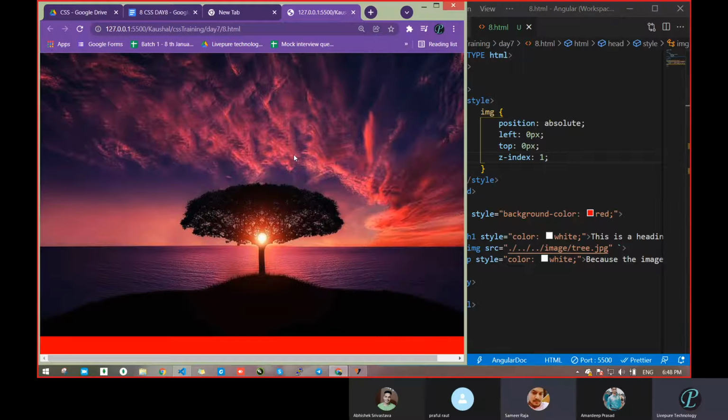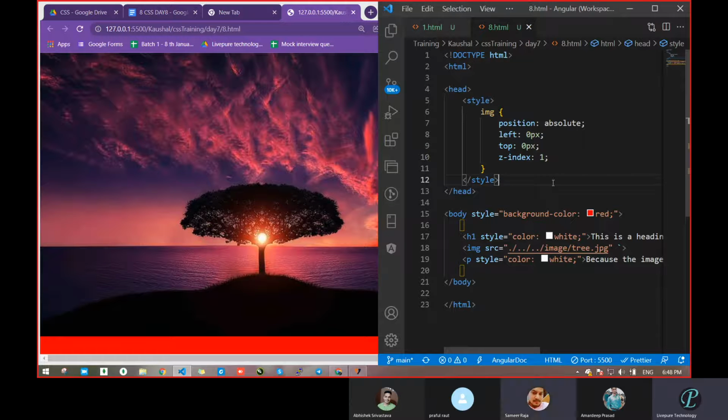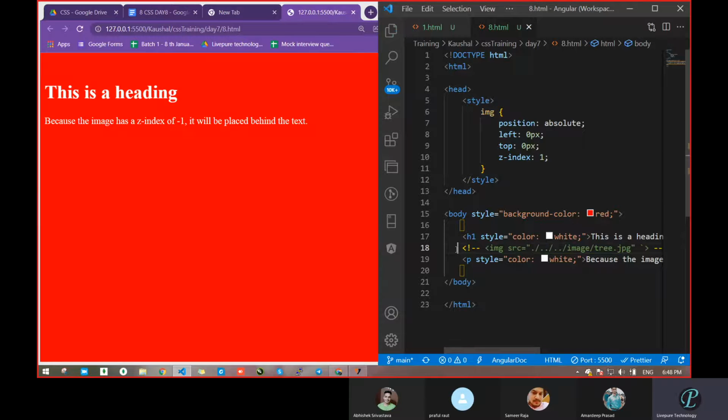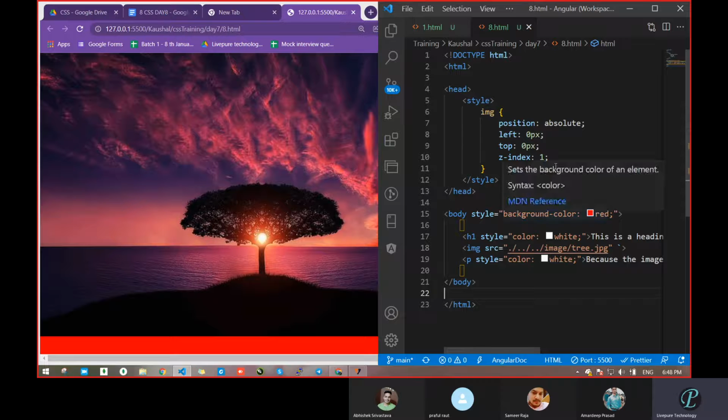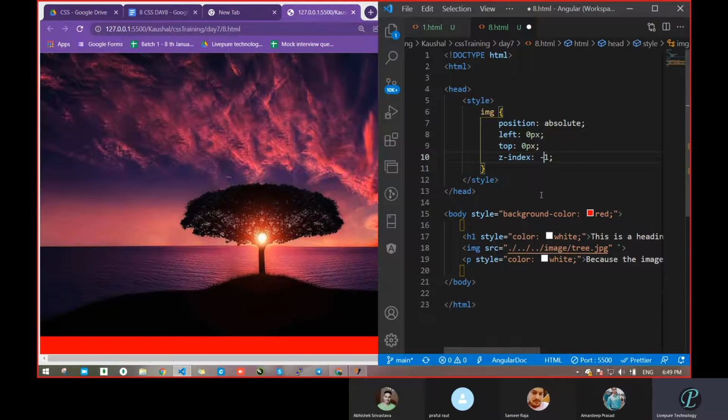Now see, due to 1, the image went on top. How will you verify that the text went inside? Comment out this image tag, and you will get the text. Now you are getting the text, and in the background we had passed a style, background color, that's why we get that red background. This way we can verify how Z index is working. With Z index 1, the image is on top and the text is inside. Now pass -1 and let's see. It came like this.